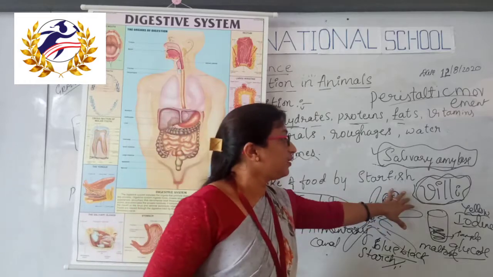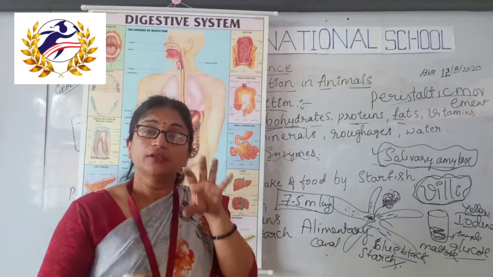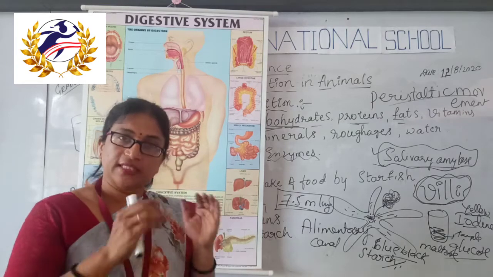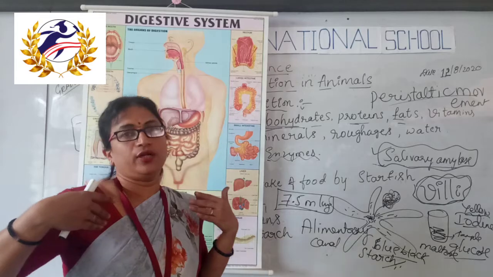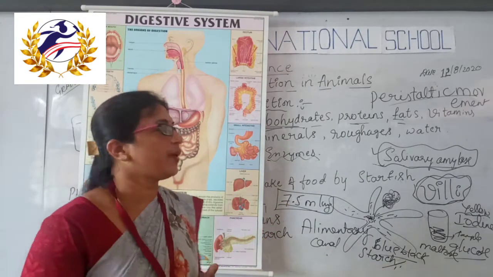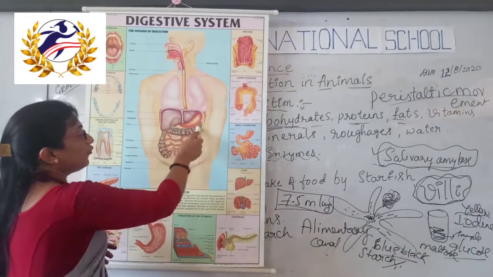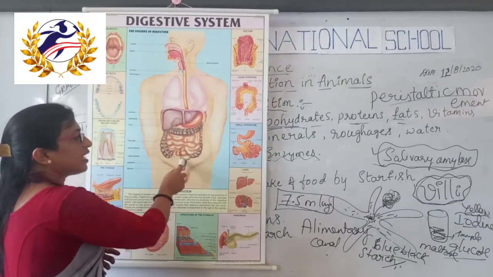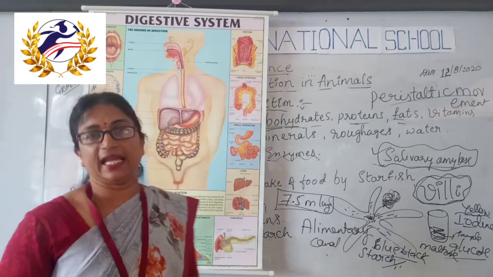So they absorb the digested food into the blood, and along with the blood it enters all parts of our body. And the undigested waste remains in the large intestine, and it is eliminated through the rectum and anus.